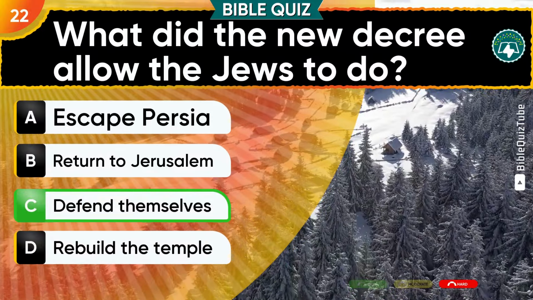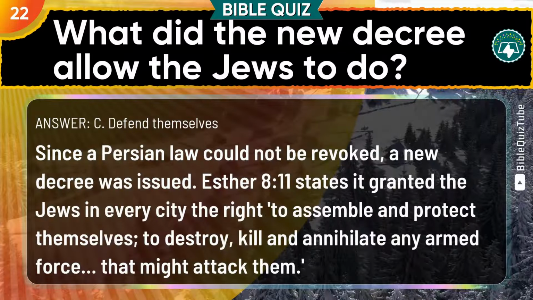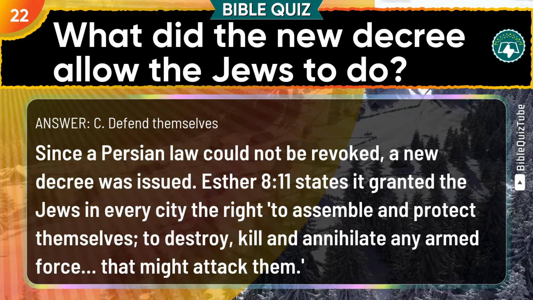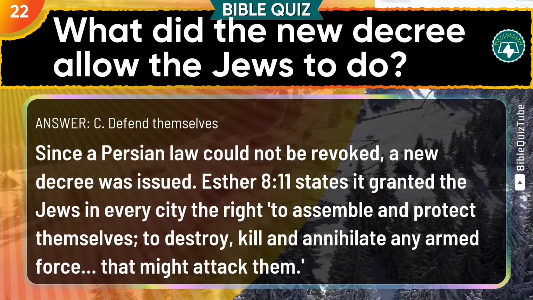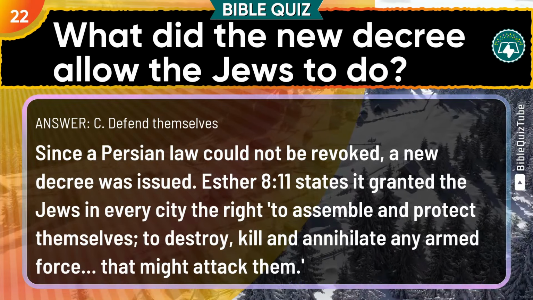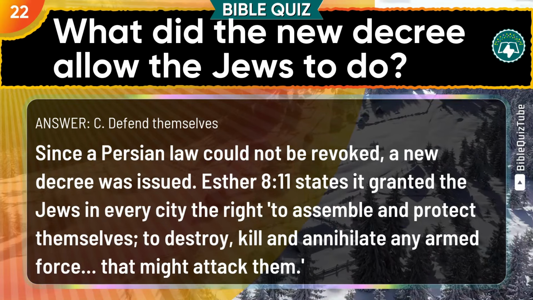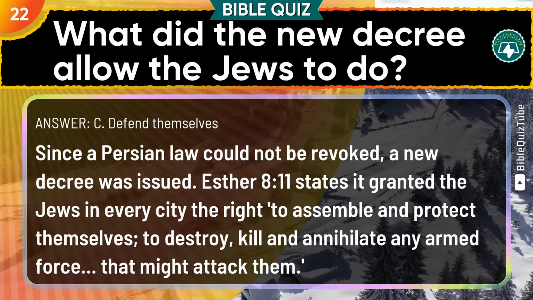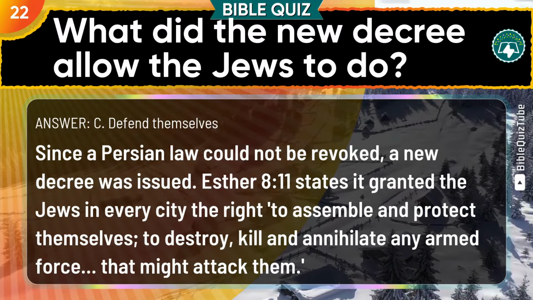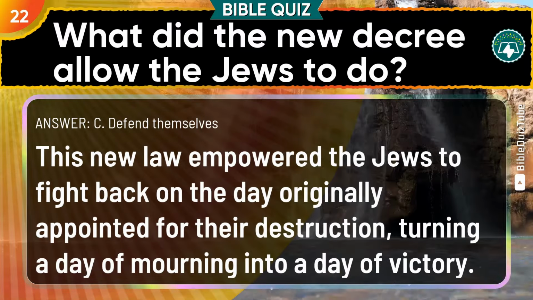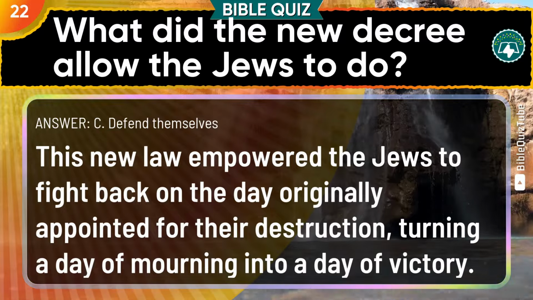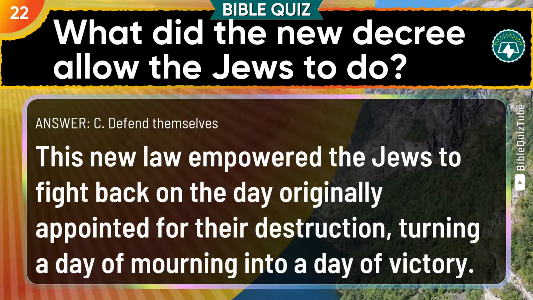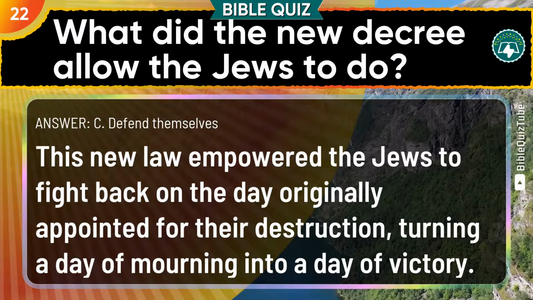Defend themselves. The explanation: Since a Persian law could not be revoked, a new decree was issued. Esther chapter 8 verse 11 states it granted the Jews in every city the right to assemble and protect themselves, to destroy, kill, and annihilate any armed force that might attack them. This new law empowered the Jews to fight back on the day originally appointed for their destruction, turning a day of mourning into a day of victory.